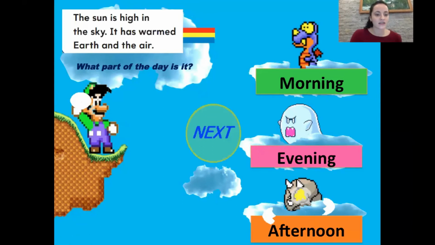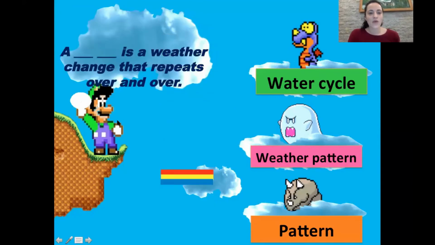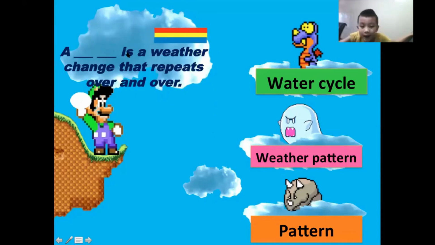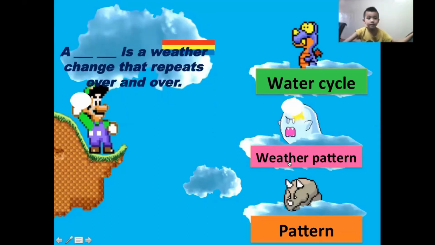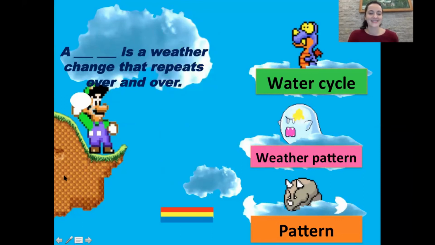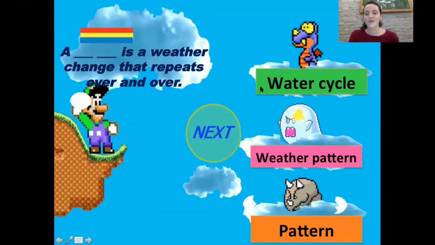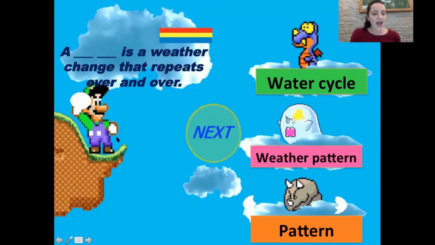Next, let's do Bo and Cherry. Ready? A blank is a weather change that repeats over and over again. All right. Bo got it right. Nice job, Bo. You won that one. Let's have Zoyman and Hanlin. Ready?